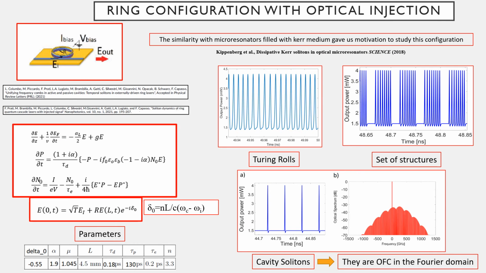Furthermore, we also studied the ring configuration with optical injection. On the left part of the slide we can find the theoretical model, with the proper boundary condition in which the injected field is inserted, and by integrating this model we could obtain some particular types of optical frequency combs like Turing rolls or cavity solitons.